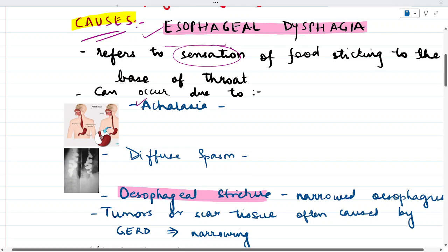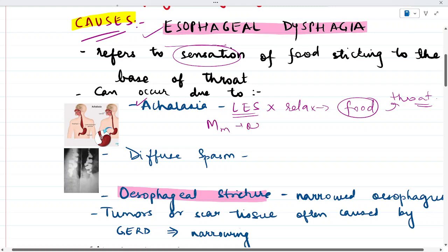The very first cause is achalasia. Achalasia is when the lower esophageal sphincter doesn't relax properly, so it will regurgitate the food back to the throat, and the muscles in the walls of the esophagus may be weak as well, and this condition usually tends to worsen over time. So that is the consideration in case of achalasia, right?